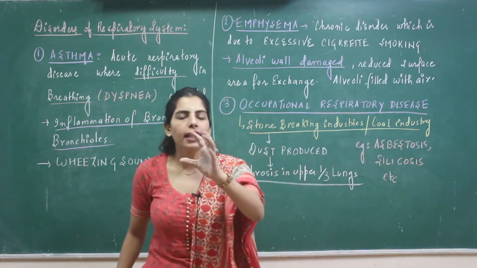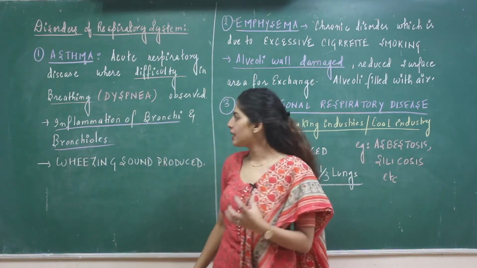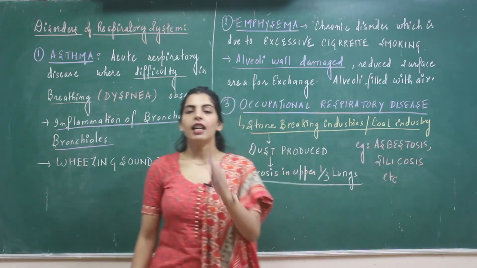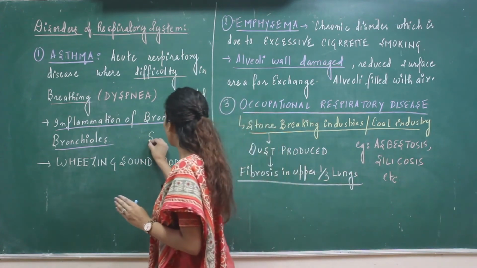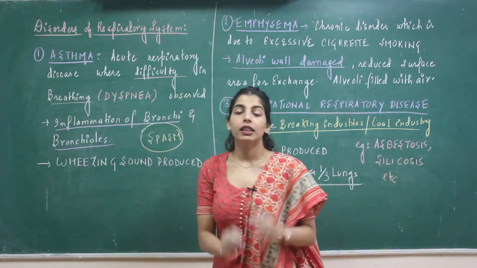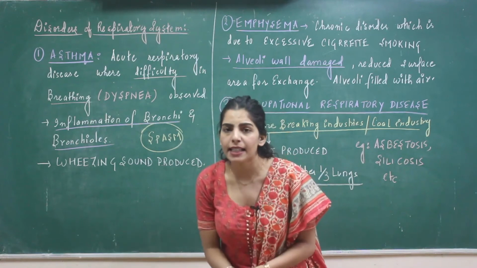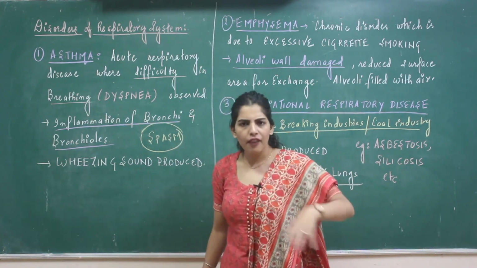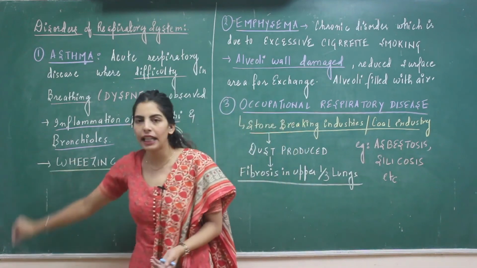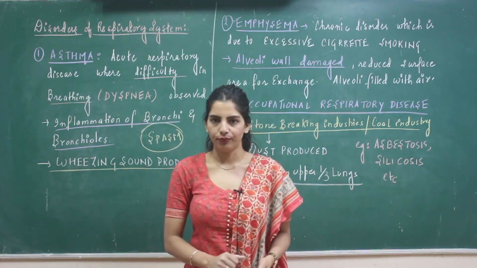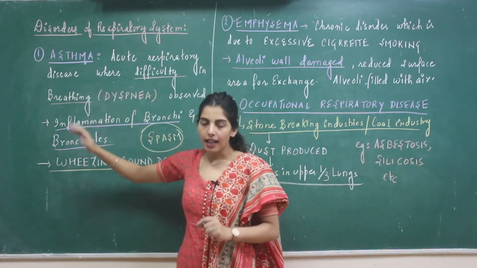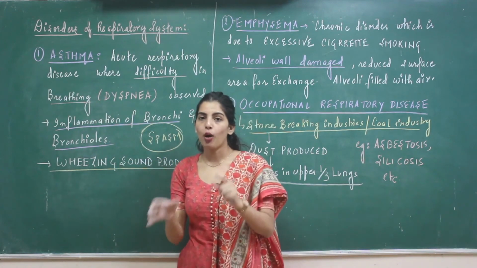Alright, now students, what happens in asthma is inflammation seen in the wall of bronchi and bronchioles, which also shows wider contractions called spasm. Along with difficulty in breathing, several other breathing problems are observed, and a specific type of sound is produced while you breathe, called wheezing sound. So wheezing sound is specifically related with asthma, and inflammation taking place in the wall of bronchi and bronchioles.